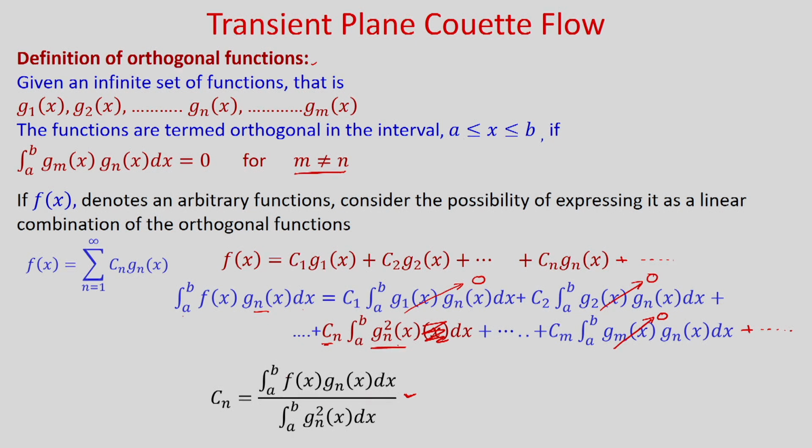So, when we solve this problem using the separation of variables method, we will use this expression if those functions are orthogonal to each other. Now, we have seen that our governing equation is linear and homogeneous, but the boundary conditions are not homogeneous in the y direction. So, we need to use some suitable superposition technique such that the boundary conditions become homogeneous in the y direction.